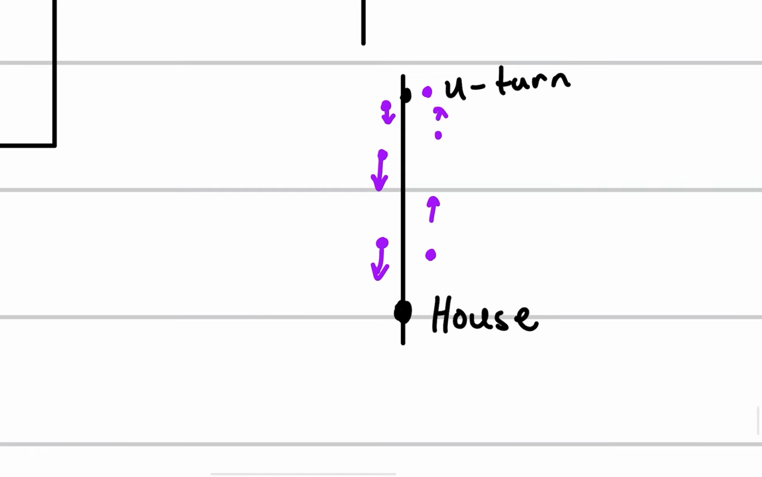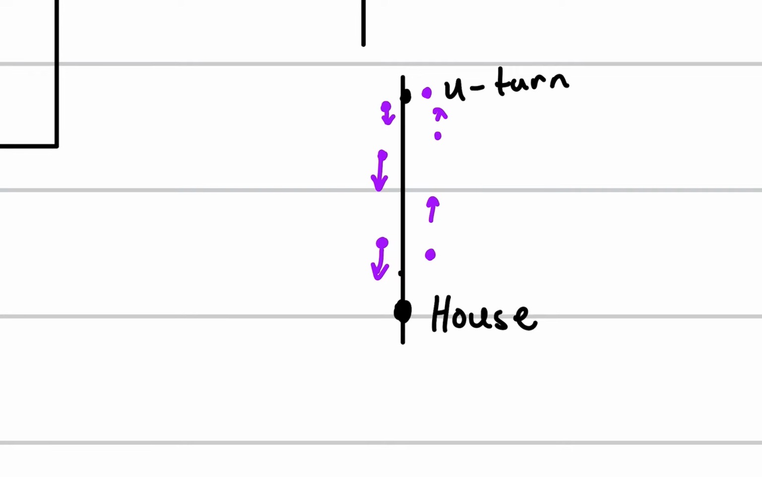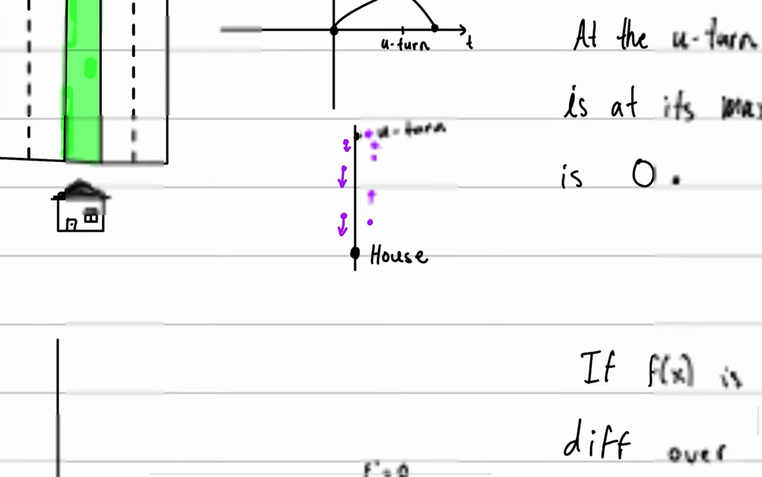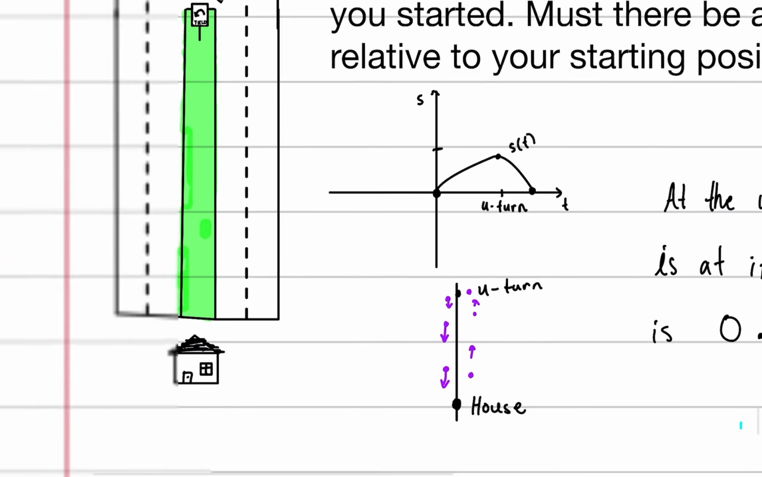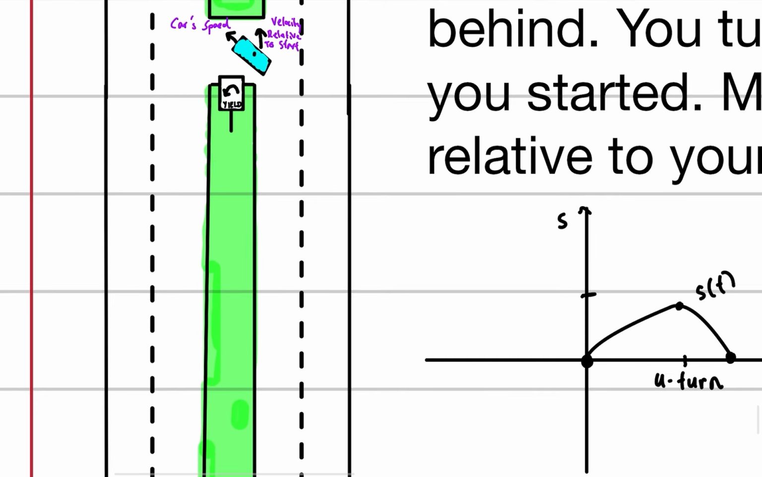Better shown by this line. This is a particle moving along this line, right? Let's say it's a blue particle moving along the line, and it slows down right here and it turns around. Must it have a velocity of zero at some point? And in this case, yes, at the U-turn actually, because we're going up and we're going up and we're going up.